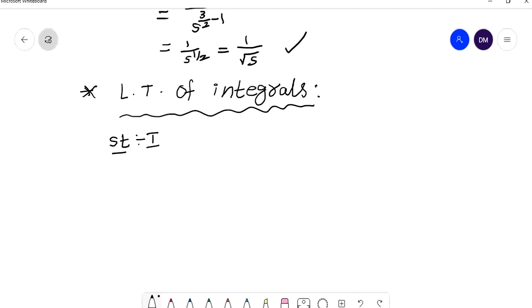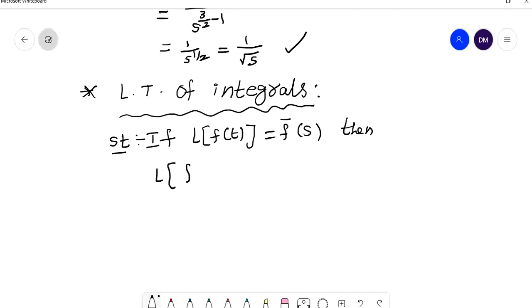If L of f of t equals f bar of s, then Laplace transform of integral 0 to t f of t dt is equal to f bar of s by s.